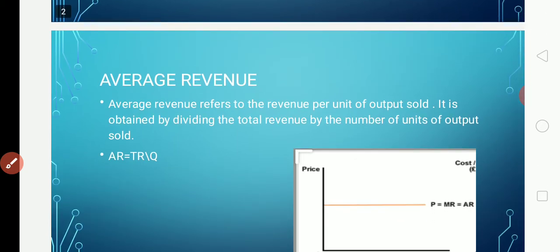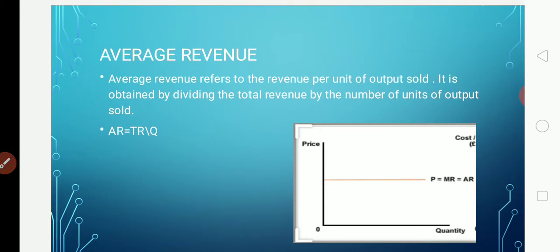Now, firstly, we will study what average revenue is. Average revenue is the amount of revenue per unit sold. So for one commodity, that is per unit, the amount received by the firm is called average revenue. We can put it like this also: average revenue can be obtained by dividing the total revenue by the number of units sold. That is the formula given here to calculate the average revenue.